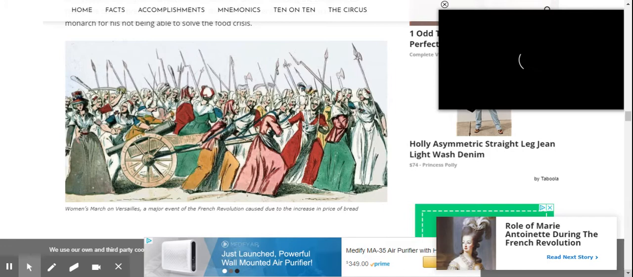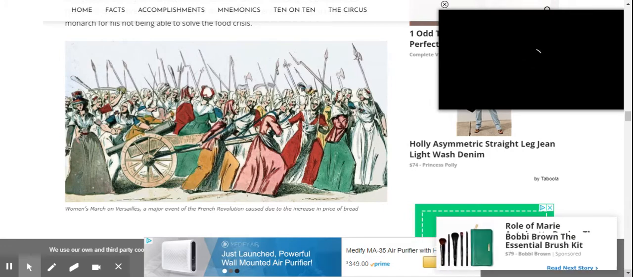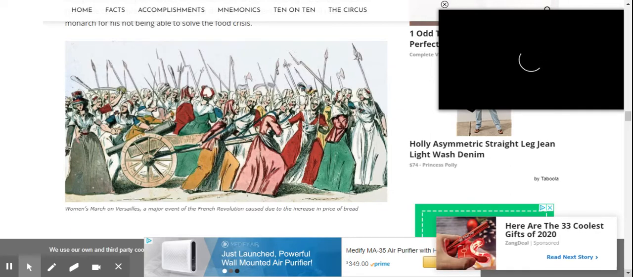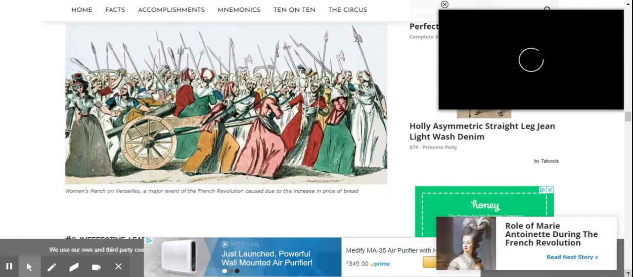So this is a picture of the Women's March on Versailles. We know what the Palace of Versailles is. A major event of the French Revolution caused due to the increase in the price of bread. So probably these women were mostly mothers that had no bread to feed their families because it cost too much money.